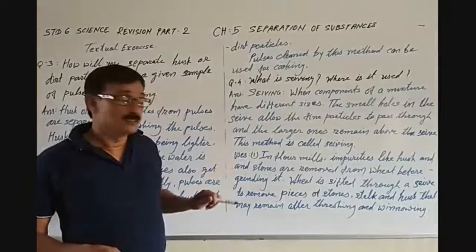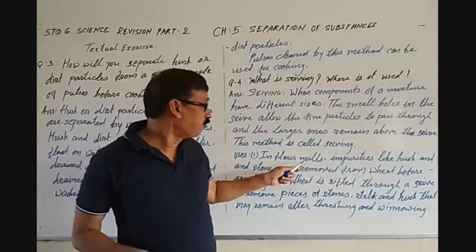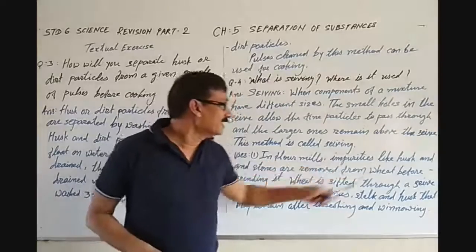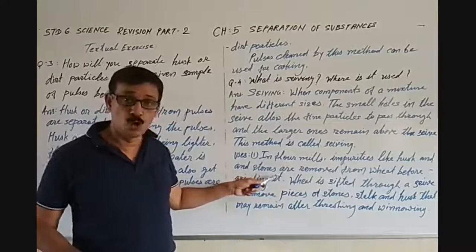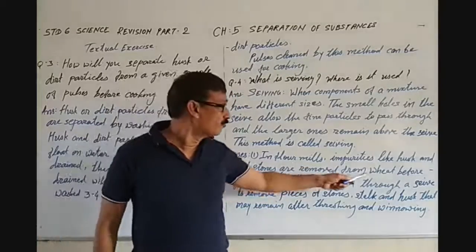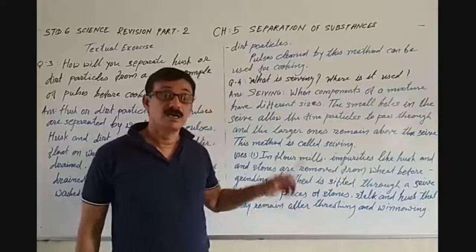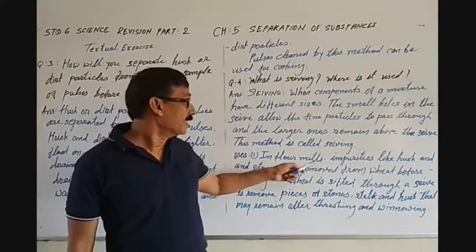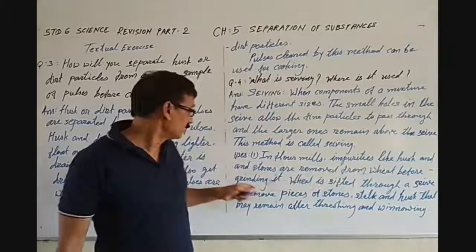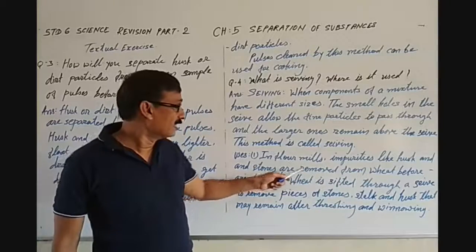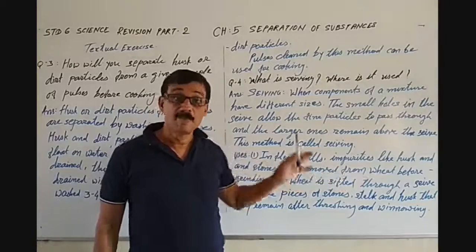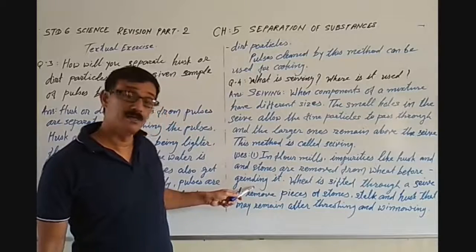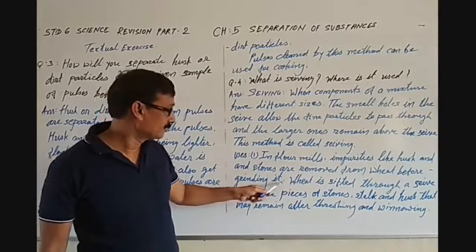Now, uses: in flour mills, impurities like husk and stones are removed from wheat before grinding it.